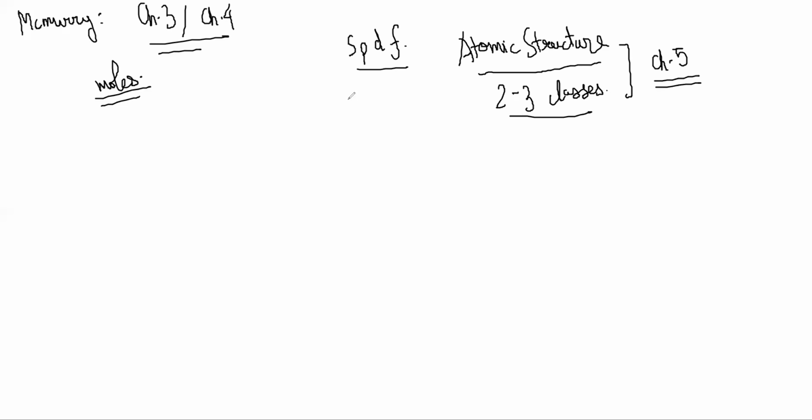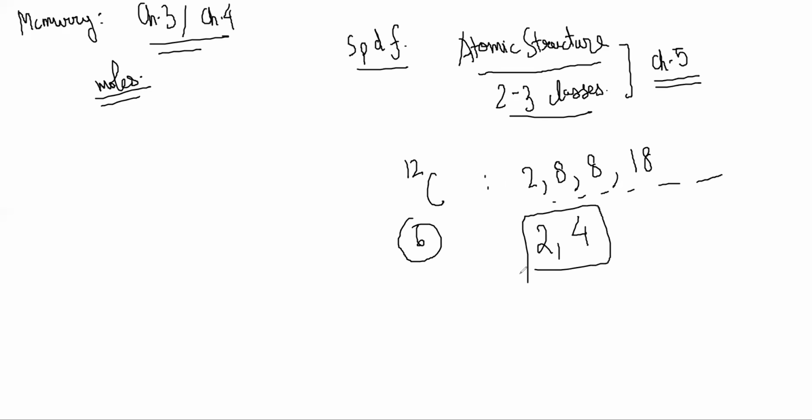So this is just electronic configuration so far. In 10th standard and all, you know that it is like 2, 8, 8, 18, something like this, no? In the case of carbon, it will be just 2, 4, right? These are the maximum possible allowed. And 2, 8, 18, I think something like this is there. But this is all like wrong stuff.